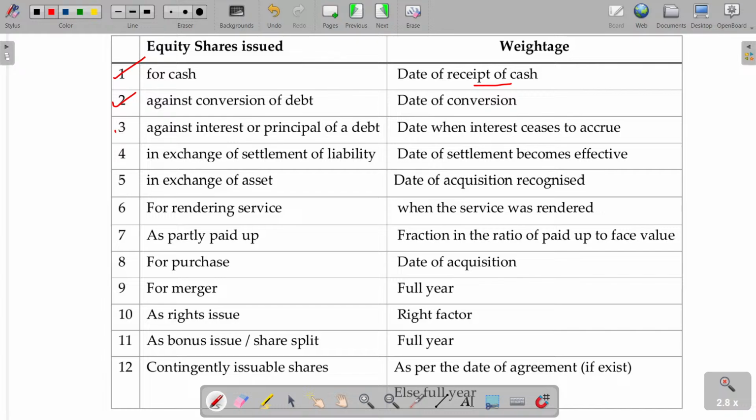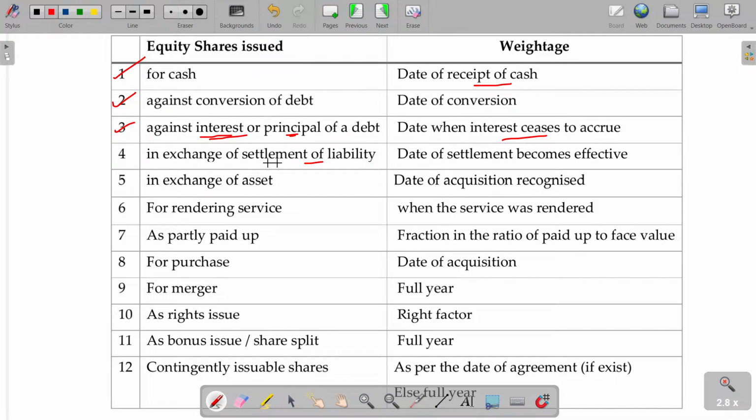In case of interest and principal of debt, you borrowed money, you have not paid interest also, both accumulated. 1 lakh borrowed and together with interest now it becomes 1 lakh 40,000. Now I tell the lender, don't charge interest hereafter, you can convert that into equity share capital. For 1 lakh 40,000 rupees, I am offering the equity shares. Once shares are offered, thereafter they will not charge any interest. Means when the interest ceases to accrue, hereafter I don't charge interest, from that date the weightage would be taken.